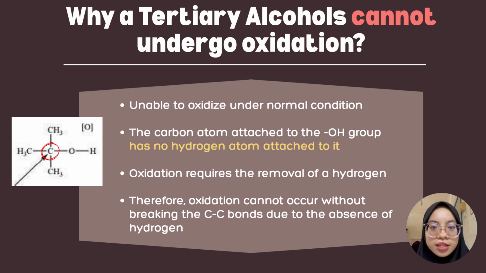So, why can't the tertiary alcohol undergo oxidation? This is because the carbon atom that is attached to the hydroxyl has no hydrogen atom attached to it. For oxidation to occur, a hydrogen atom must be removed from the carbon bearing the hydroxyl group. Oxidation is possible in primary and secondary alcohols because they have at least one hydrogen atom attached to the carbon. Hydrogen atom is essential for the oxidation process. The lack of a hydrogen atom on the carbon bearing the OH group makes the oxidation reaction not happen in tertiary alcohols.